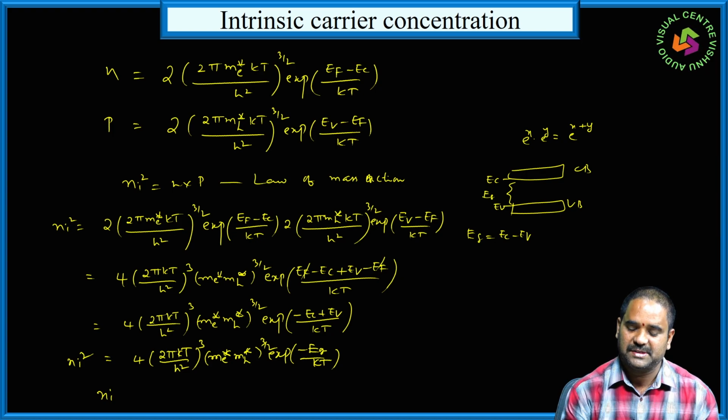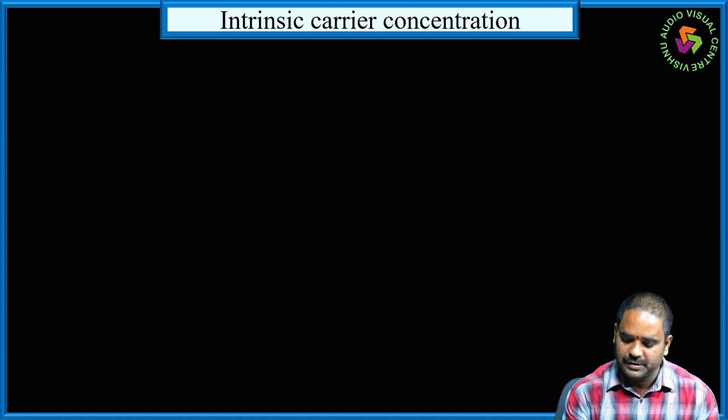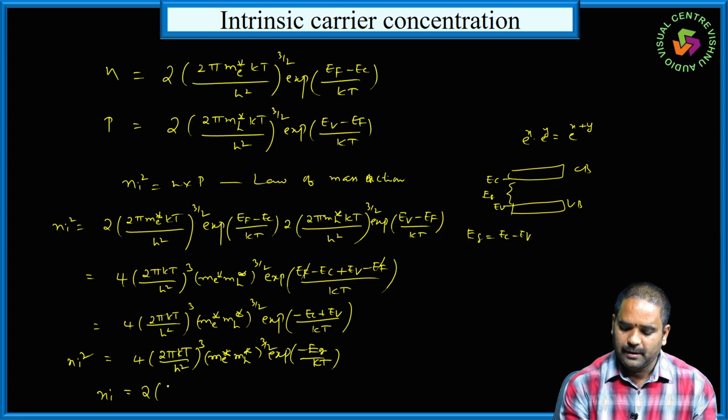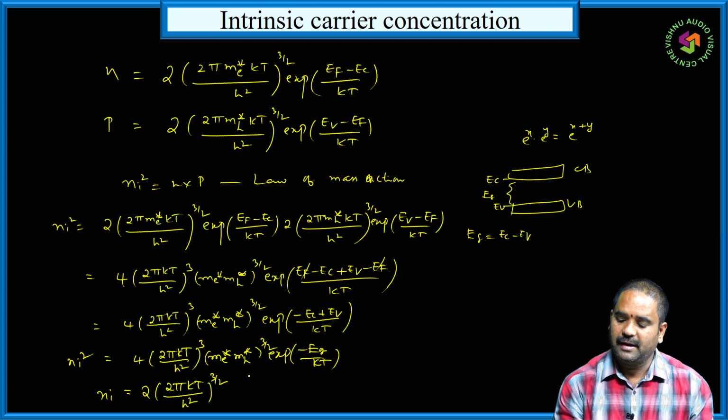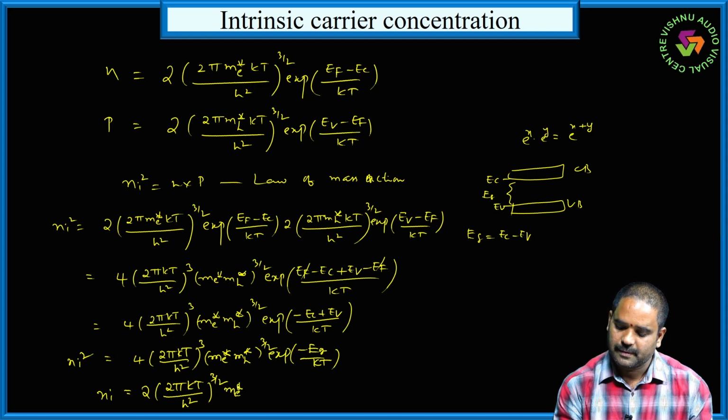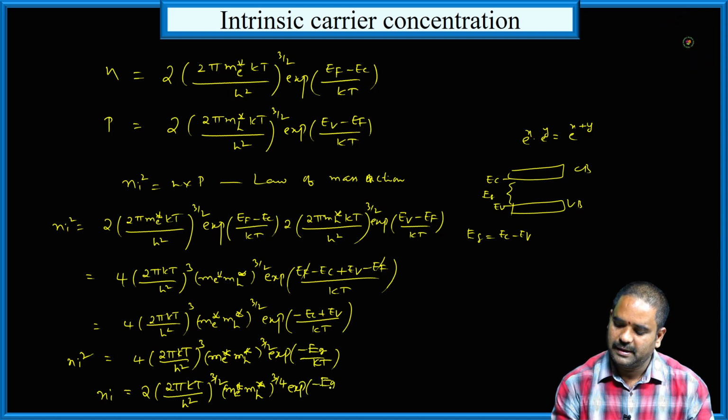Then I am writing the expression for ni. Root 4 is 2, so 2 into (2πkT by h²) to the power of 3/2, already the power 3/2 is there, then (me* mh*) to the power of 3/4, then exponential of minus Eg by 2kT.